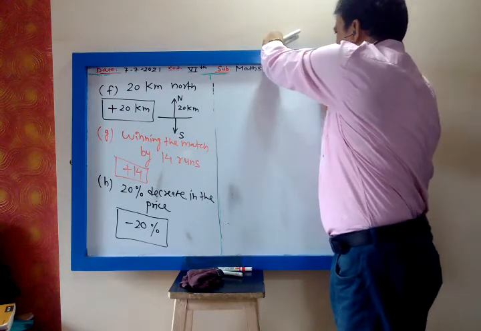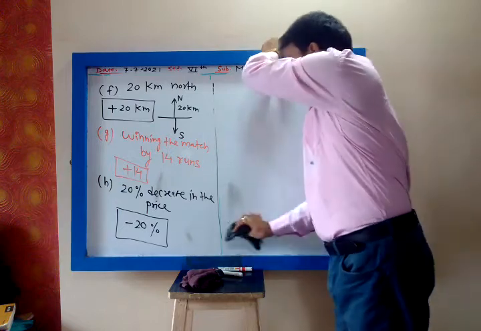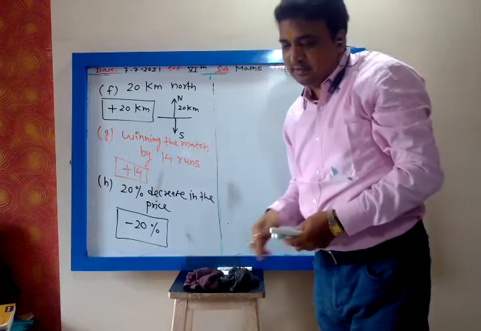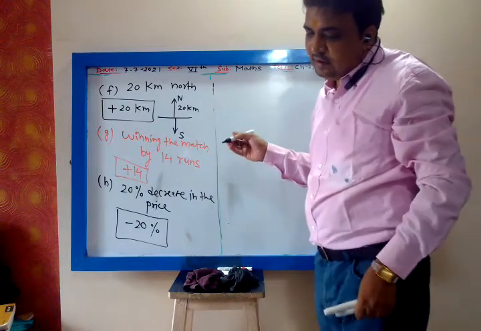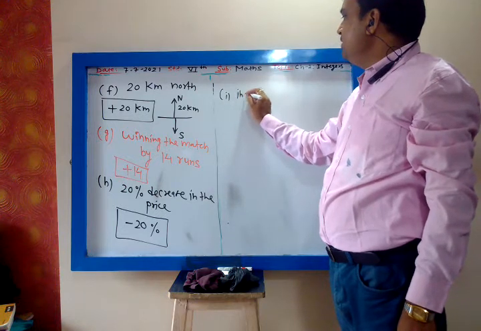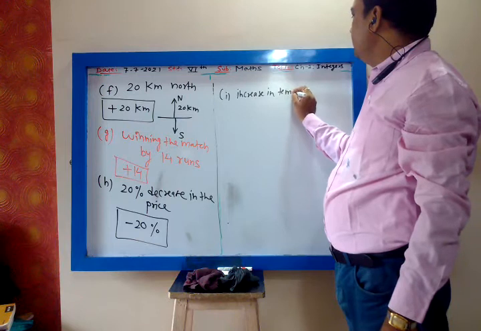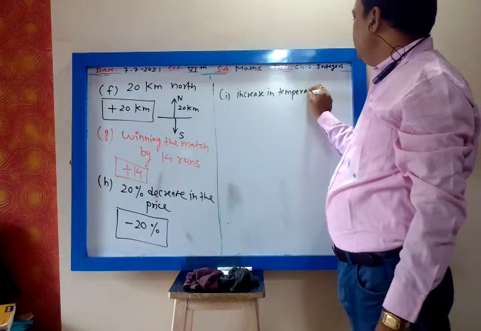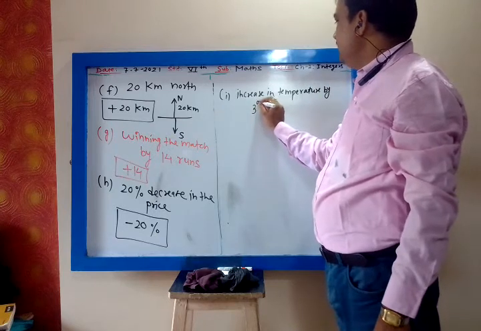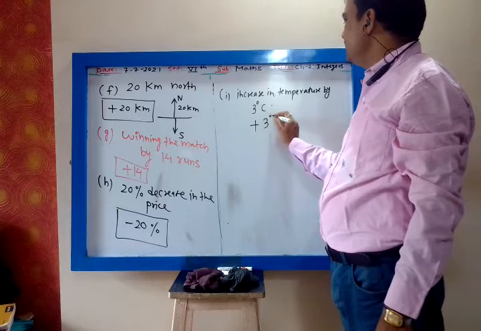Above means plus. Below means minus. North means plus. South means minus. Right means plus. Left means minus. All this you have to remember. Increase in temperature by 3 degrees Celsius. So it is increase. So we write plus 3 degrees Celsius.